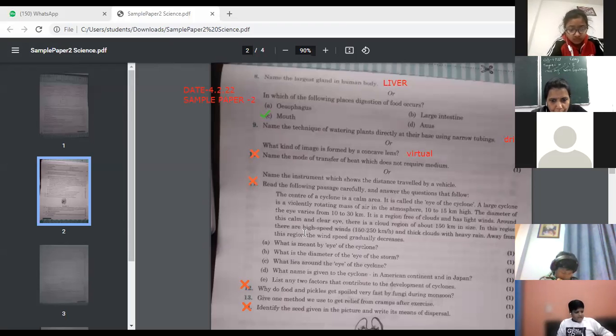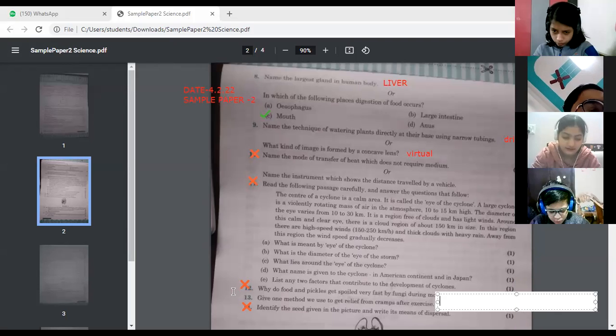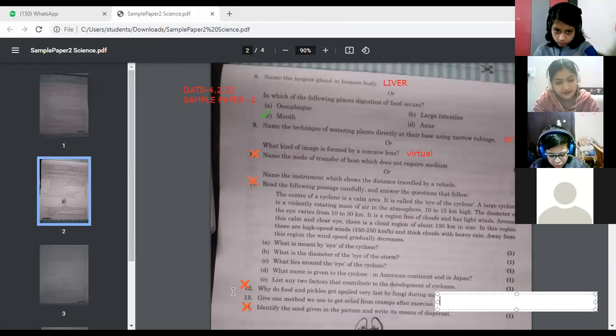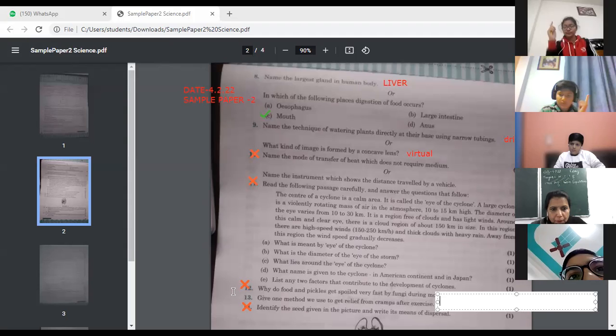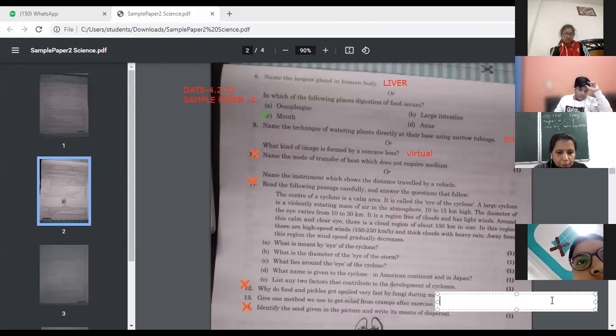Let's move to question number 13. Give one method we use to get relief from cramp after exercise. After a heavy exercise, we want to get relief from the cramp. A hot water bath or massage. Ma'am, there are two options. Okay, write down hot water bath and massage.